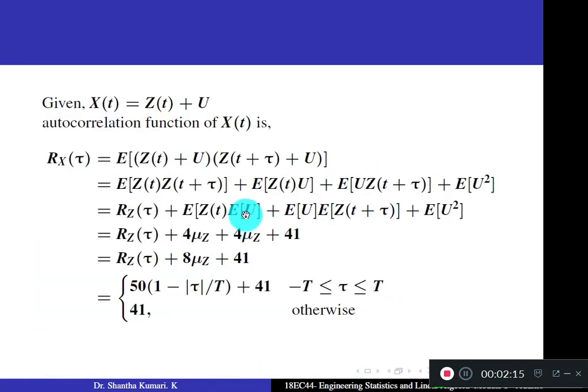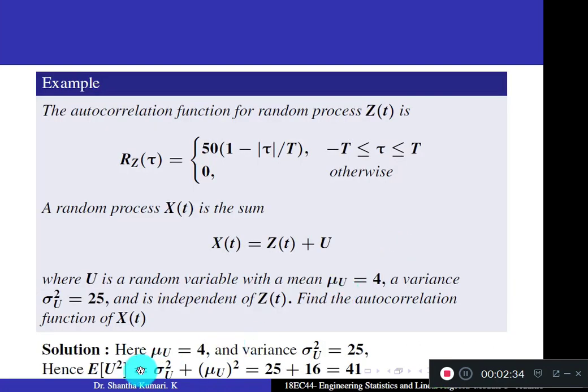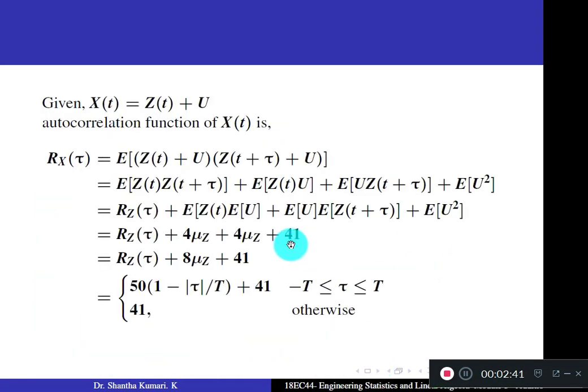Expectation of u is mu u, 4. Substitute. So this becomes 4 into expectation of z of t. It is nothing but mu z. You can also write mu z of t or only mu z. And here again expectation of u is 4 and this is mu z. And this expectation of u square we calculated. Expectation of u square is sigma square u plus mu u whole square and we got the answer as 41. Substitute here. So you get Rz of tau plus 8 into mu z plus 41.